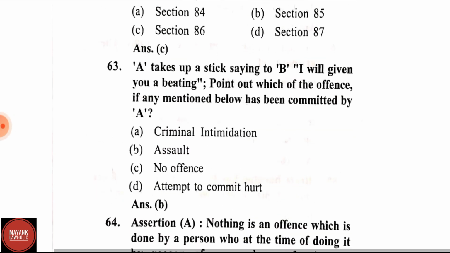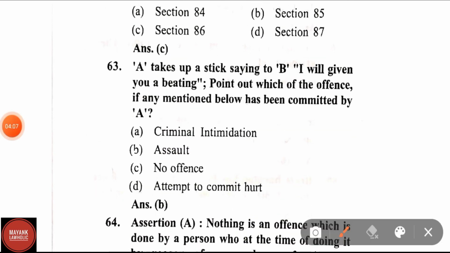Question number 63. A takes up a stick, saying to B, I will give you a beating. Point out which of the offences, if any, mentioned below has been committed by A. Criminal intimidation, assault, no offence, attempt to commit hurt. Correct answer is option B, that is assault.